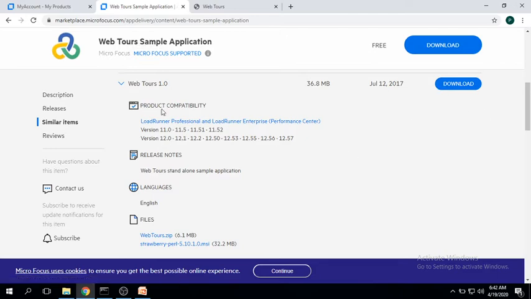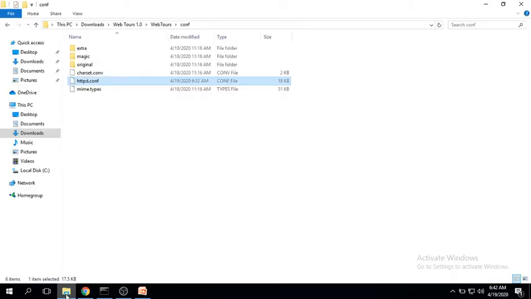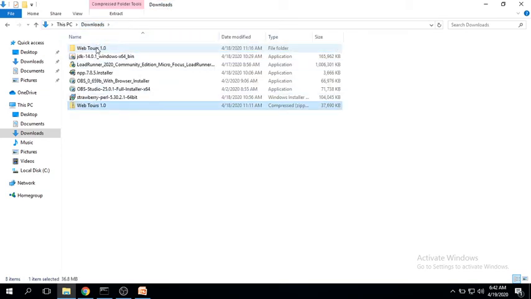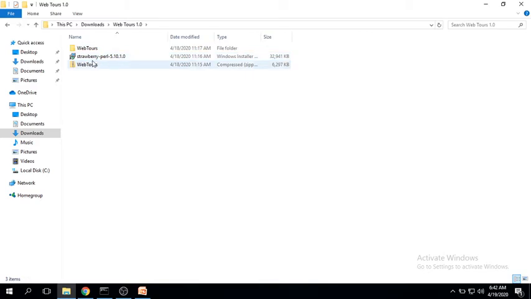When you click on this, there are two files available. When you want to download WebTours, another file is also associated with it, that is Strawberry Perl. First you have to download the Strawberry Perl software, and then you can use the WebTours application. I have already downloaded it in my system, so I got the zip file. In that they have given the Strawberry Perl software and WebTours also.